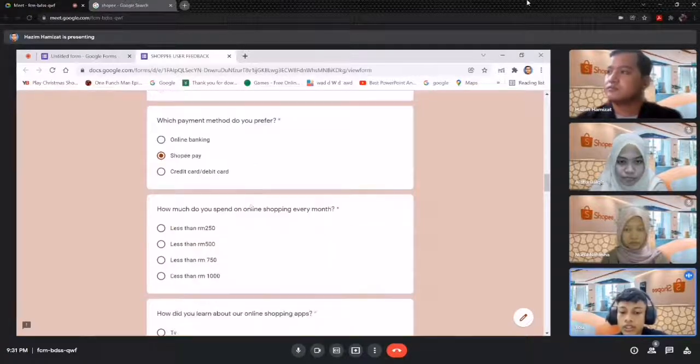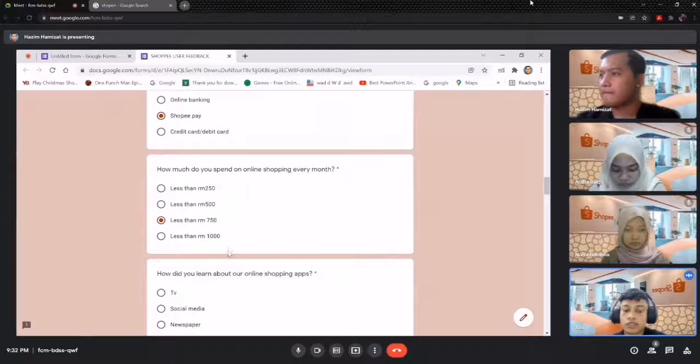Okay, moving to the next question. How much does the user spend on online shopping every month? This question is to figure out if these users are our regular customers or not. There are 4 options and the user chose to spend less than 750 ringgit, which is proof that the user is our regular customer.